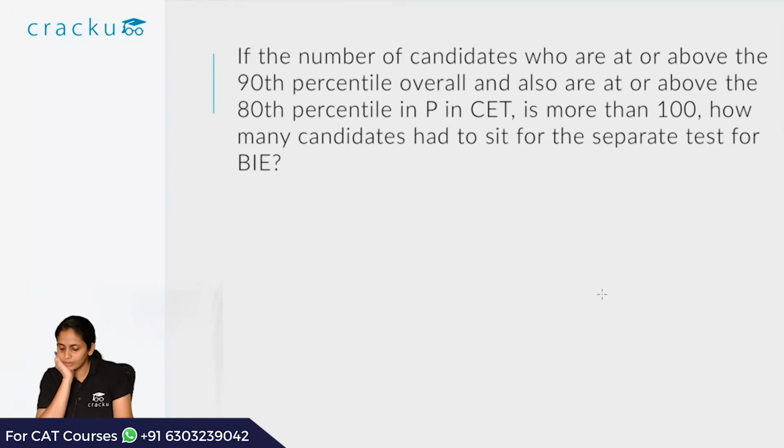Now let's take a look at the last question. If the number of candidates who are at or above the 90th percentile overall and also at or above the 80th percentile in P in CET is more than 100, how many candidates had to sit for a separate test for BIE? Let's see in both cases how many people are at or above the 80th percentile in P in CET.